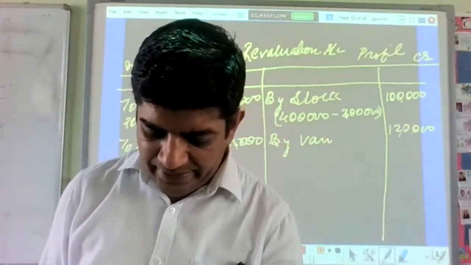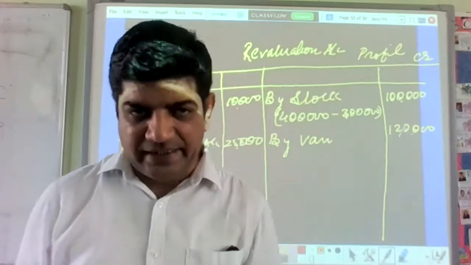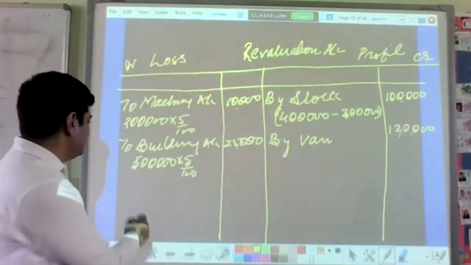1 month सैलरी of 30,000 is outstanding. Outstanding सैलरी है, लॉस हो गया आपका.